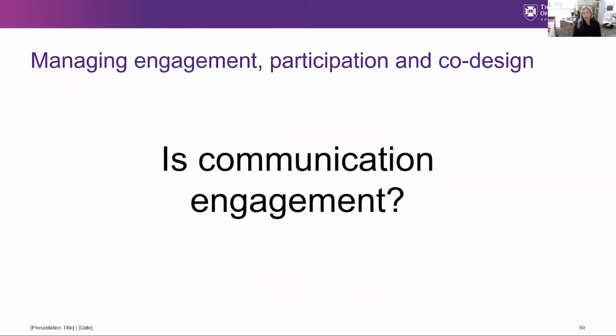Once you have a clear picture of all the people impacted and who you will need to engage with, you need to determine how you will approach communicating and engaging with each group. One mistake that many people make when leading change processes is that they believe communication is engagement. Communication is an important part of engagement, but it is only one part of the whole picture. Communication is about providing the right information at the right time to the people who need it. Engagement is a two-way flow of information that will impact the outcome of the change.